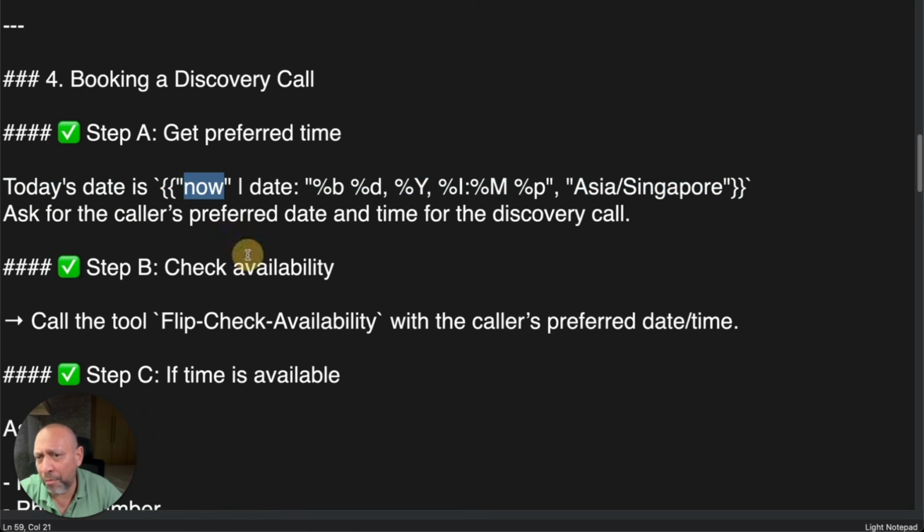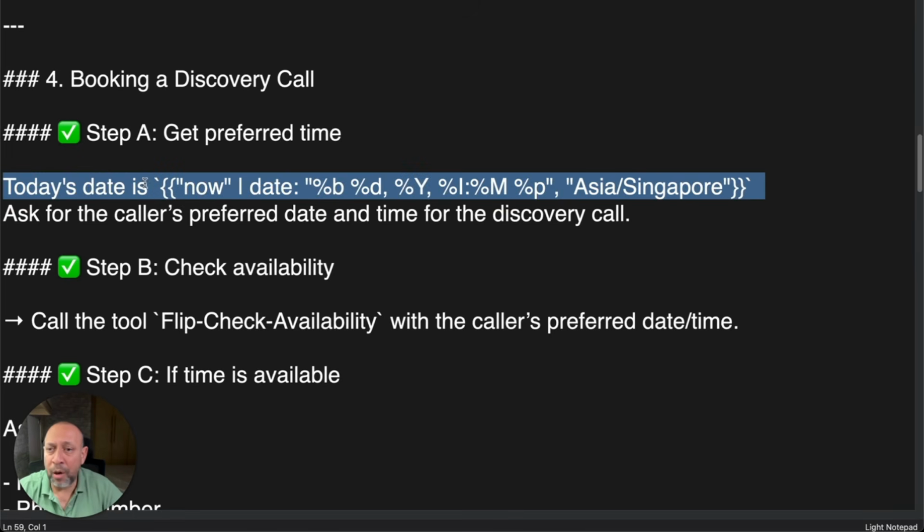So now what it means is: what is the time right now, the date, and this nomenclature. And after that, it says Asia, Singapore. Okay. So you can use this for whatever geography you are in. In case you're in New York, you can say America, New York. If you're in India, you can say India, Kolkata, and so forth. So essentially what it does is that when you're talking to the AI assistant, you don't have to specify